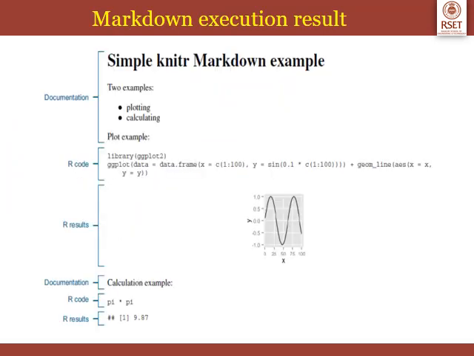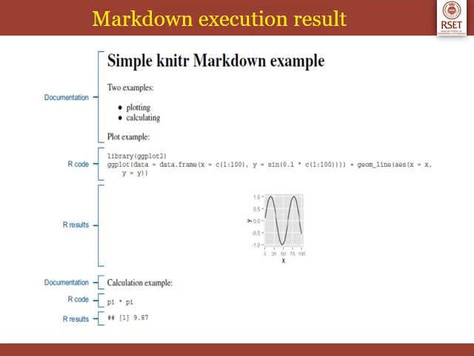So this slide shows the execution result of the markdown file in the previous slide. If you execute the markdown file in the previous slide, you might get 3 different kinds of documents. Either it will be an HTML file, or it can be a PDF file, or it can even be a Word file based on the option that you are giving. So if you press the knit option, suppose you are getting an HTML file, this will be the output.